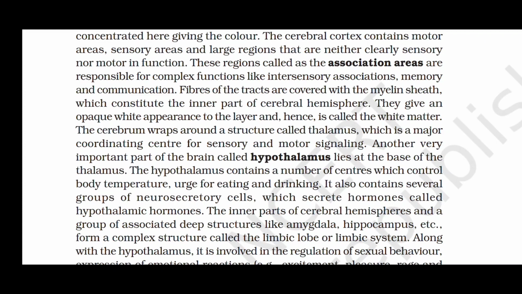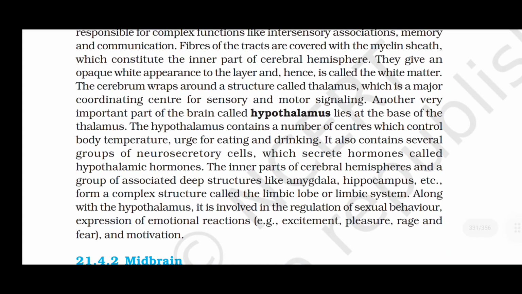The inner part of the cerebral hemisphere and a group of associated deep structures like amygdala, hippocampus, etc. form a complex structure called the limbic lobe or the limbic system. Along with the hypothalamus, it is involved in the regulation of sexual behavior, expression of emotional reactions, for example, excitement, pleasure, rage, and fear, and motivation.